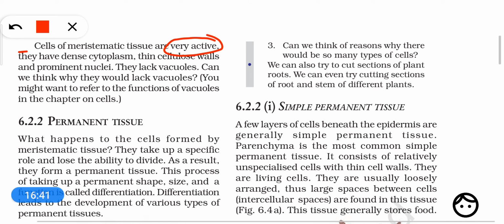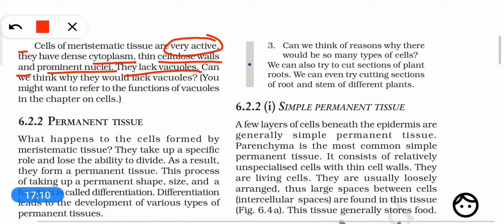When they are dividing, they have to make new nucleus and new cytoplasm, so they are producing new things. That's why they are active, and they have dense cytoplasm and thin cellulose walls, because when they originate, they immediately divide once again. So their cell walls are not thick, and they have a very prominent nucleus, meaning the nucleus is very clear. They lack vacuoles.